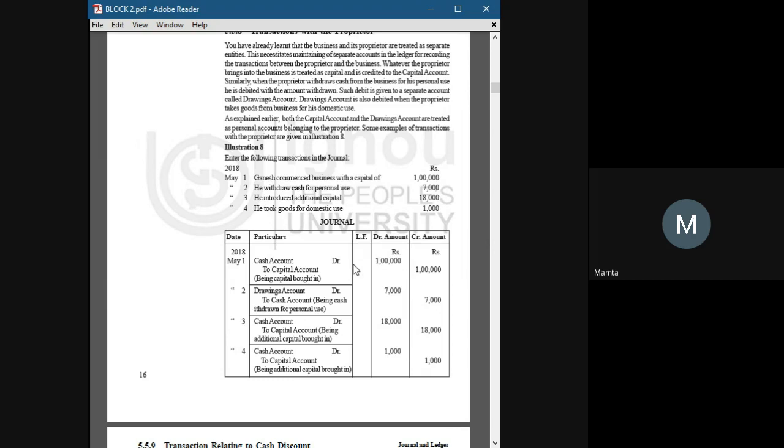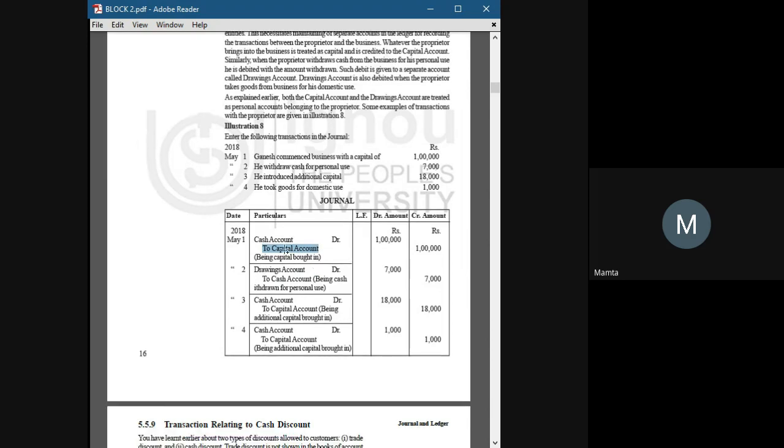So, cash account debit to capital account. Capital account is directly related to the proprietor, the owner. Capital account is an owner's account. Okay. So, cash account debit to capital account.